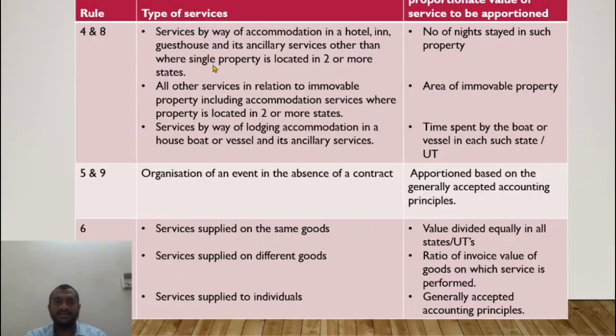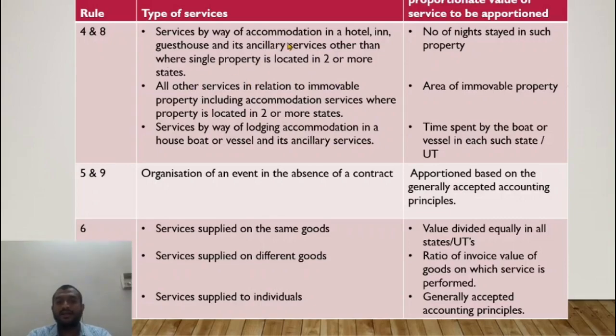Let us say 3 nights in Maharashtra and 7 nights in Delhi. So based on a 3:7 ratio, I will apportion this 1 lakh rupees based on the number of nights stayed in each property. Other than, let us say, if the hotel is spread across 2 states, so the hotel is on the border of Karnataka and it is touching Tamil Nadu also, in this case, how would I distribute it to both the states?